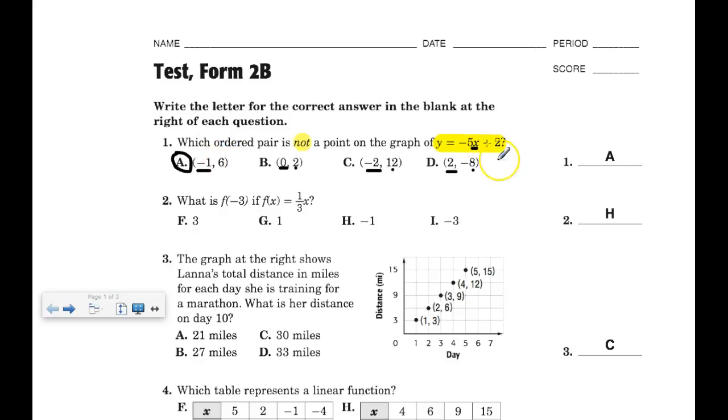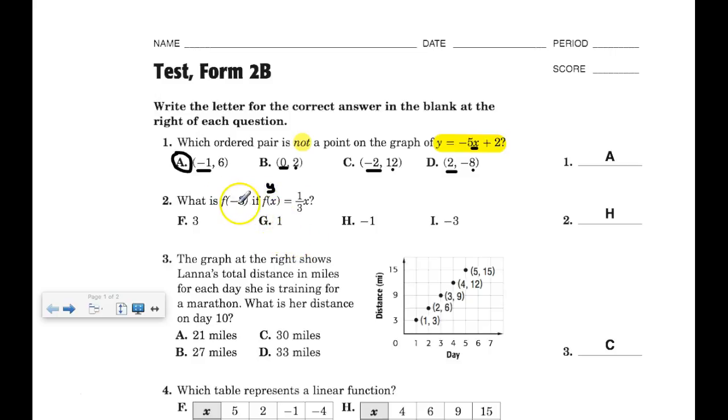So there is a problem on the test like that Friday. Don't mess that up. Number two, what is f of negative 3 if f of x equals 1/3 x? Okay, so this is function notation. It technically is linear as well, because f of x is really the same thing as the y. It's just taking the place of the y. And it's just a different notation.